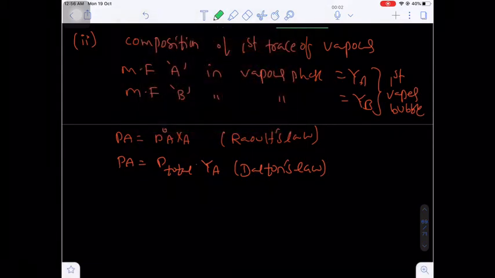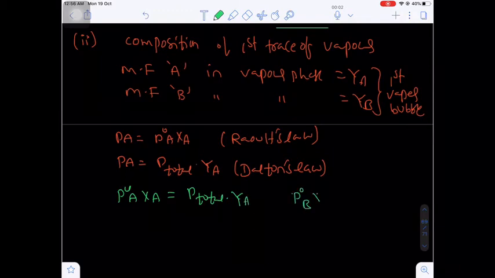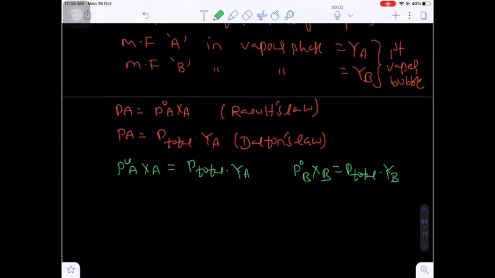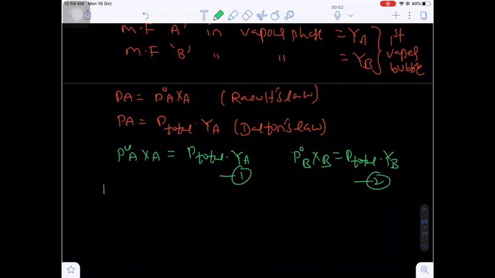So we can write from the LHS, the RHS value, that will be equal to P naught A into XA will be equal to P total into YA. Similarly, we can write for liquid B, P naught B XB will be equal to P total into YB. Are you getting my point? Now this will be equation 1, this will be equation 2.